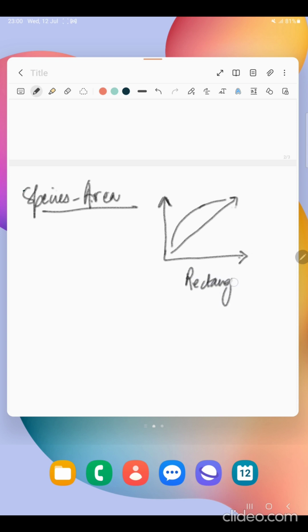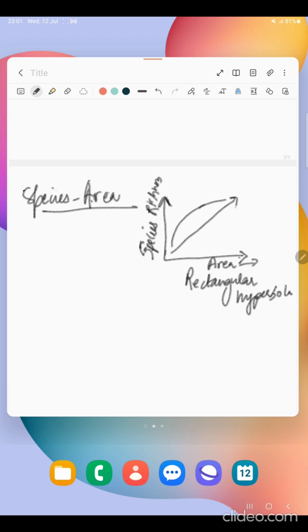Rectangular hyperbola is also one type of question which you should remember. But when we see it on a logarithmic scale, this is area, and this is the species richness.